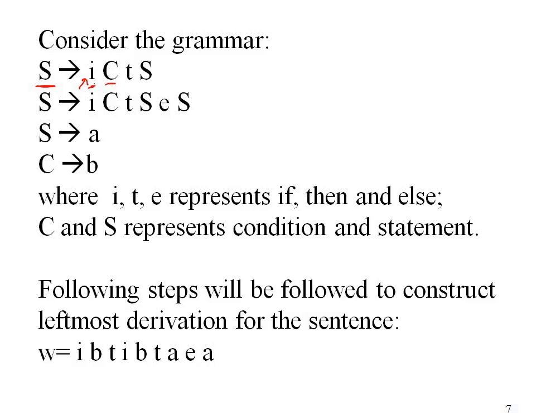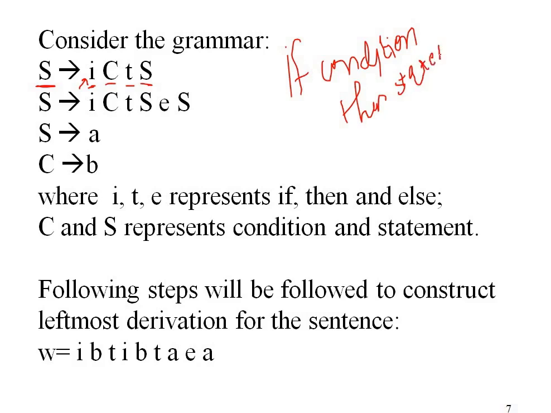Then this is the statement: if condition then, if you are working on a programming language that uses then with if, so here then is a terminal again because it will be a keyword, then statement. So this statement refers to the normal if construct, that if this particular condition is true, then execute these following statements. So the first production rule corresponded to this type of if construct.